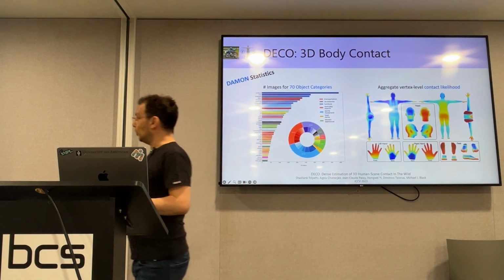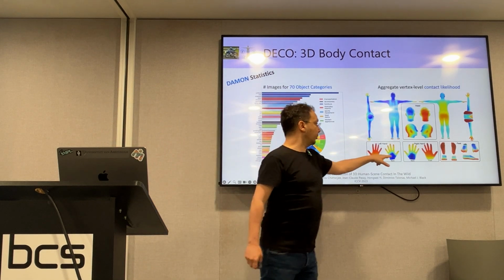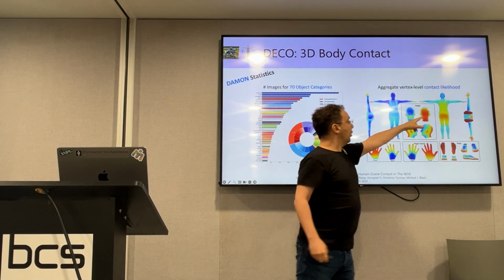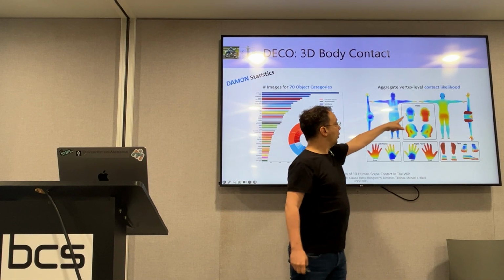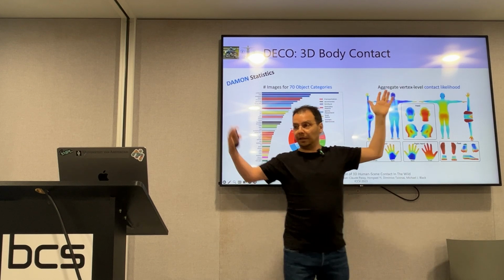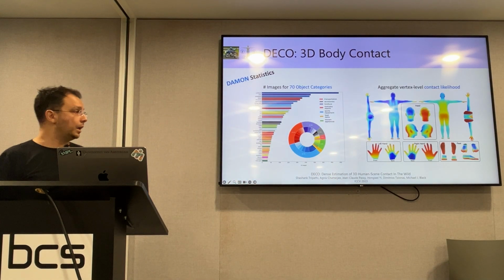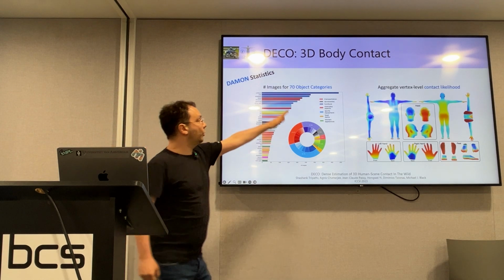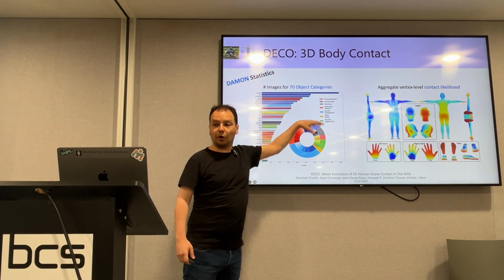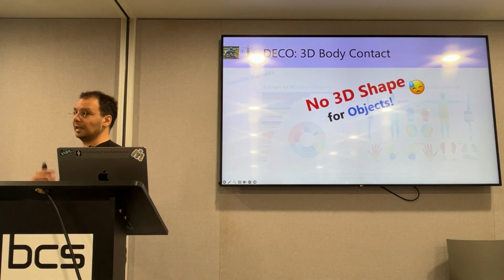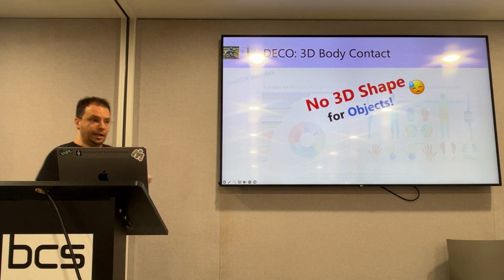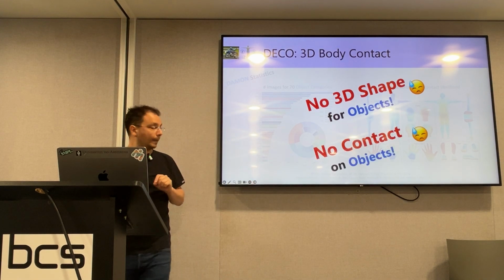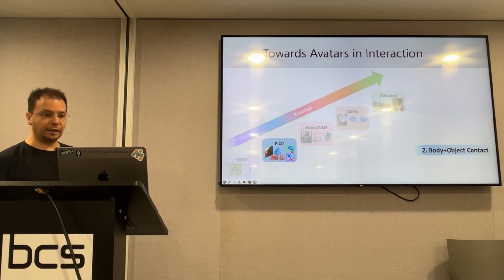Here, this is shown with color coding. So blue means it is unlikely that I will contact anything with the outer palm, but it is very likely that I will use my fingers to grasp something, or the back of the head for sleeping, or even the mouth for eating, and the ears for listening to music and taking phone calls and so on. These are very interesting statistics, and again, let me state the obvious. Although contact is informed by objects, we have annotations only on the human body. So our dataset lacks 3D object shapes, and of course, by extension, it also lacks contact annotations on the missing object shapes. So now we have another problem to solve.